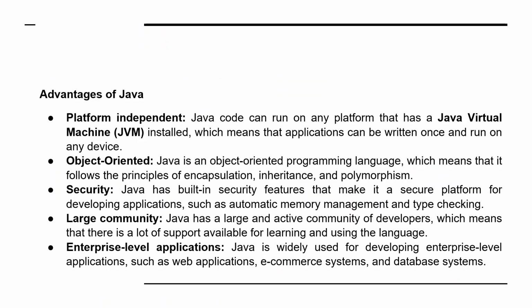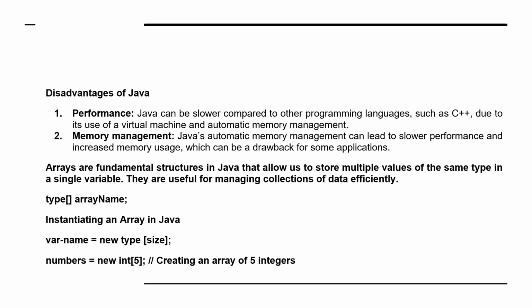What are the advantages of Java? As I already discussed, it is platform independent, then object oriented, secure, and there is a large community to support you, and you can also develop and execute enterprise level applications. Disadvantages: performance. Java can be slower compared to other programming languages like C++ due to its use of a virtual machine, because the JVM is an extra unit, that's why it becomes a little slow. Memory management: Java's automatic memory management can lead to slower performance and increased memory usage.